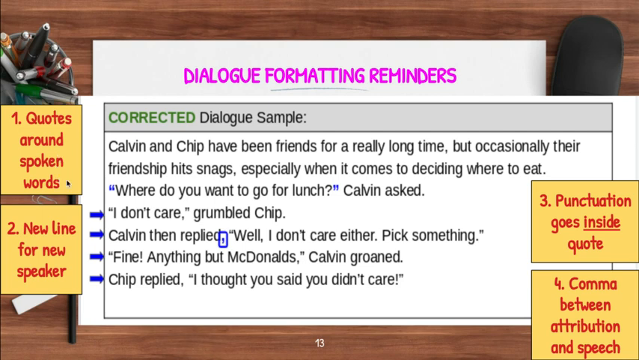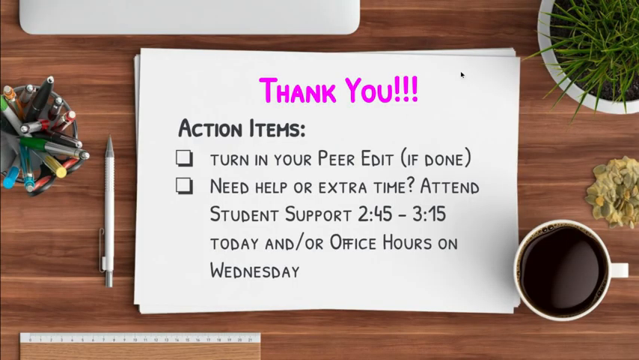Quotes go around the words that are spoken by our characters. Start a new line every time there's a new speaker. The punctuation, like this question mark or this period or this comma, goes inside the quote. And then there should always be a comma between the attribution, the thing that says who said it, and what is actually said. And that's it.